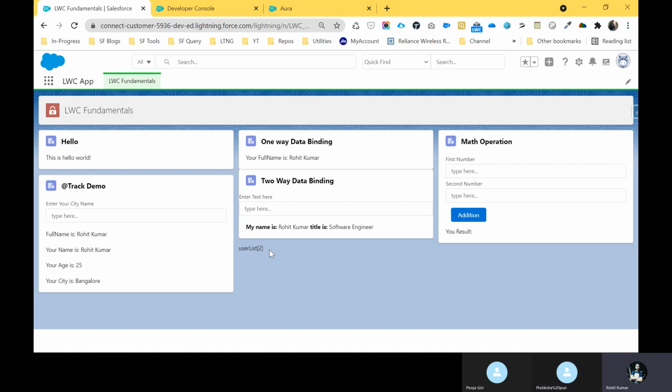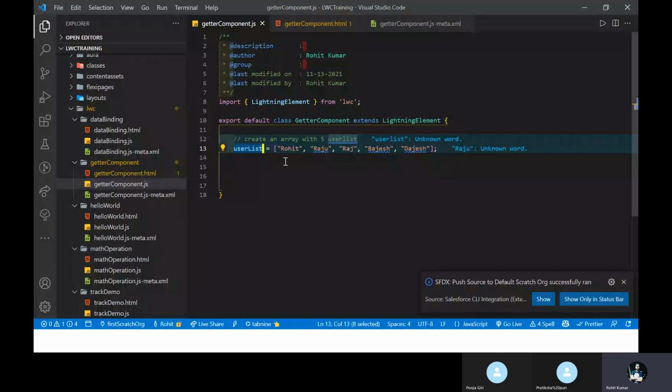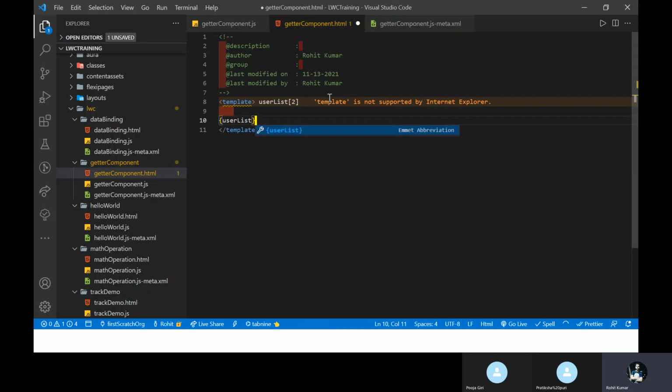I'm talking about only a specific user. So let me show you again. You are talking about this one, so let me copy this user list and put it under the template, and wrap it like this.